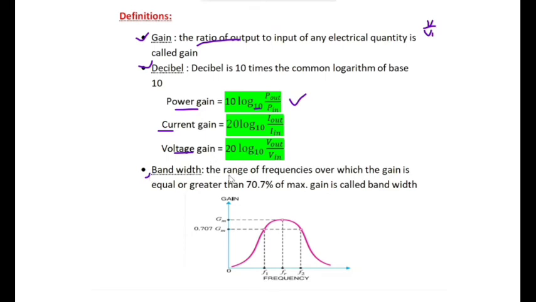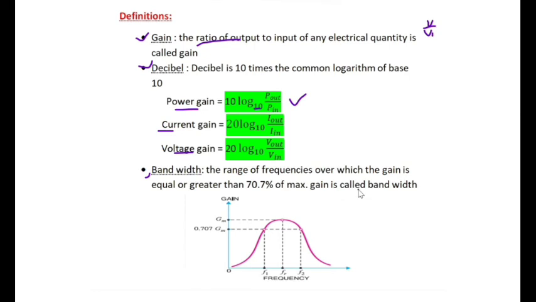Bandwidth is the range of frequencies between two points, that is the lower cutoff frequency and the higher cutoff frequency. From the amplification point of view, the bandwidth is the range of frequencies over which the gain is equal to or greater than 70.7% of maximum gain.